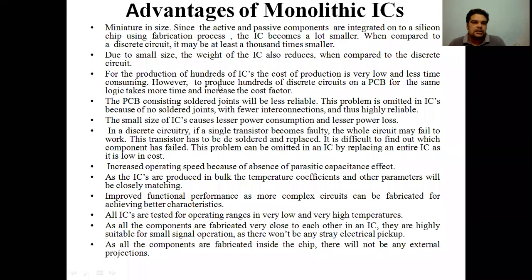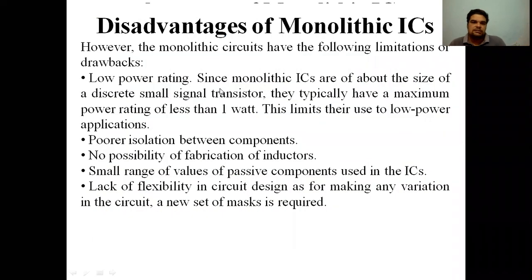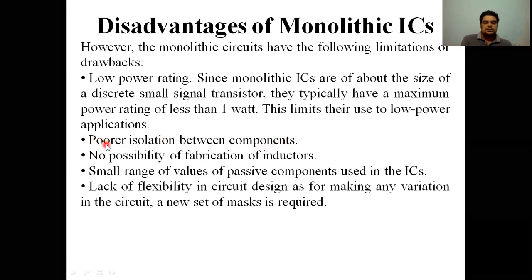Now here come the disadvantages of monolithic ICs. The disadvantages are poor isolation between components and no possibility of fabrication of inductors. Inductors cannot be fabricated in monolithic ICs because inductors are larger in size.